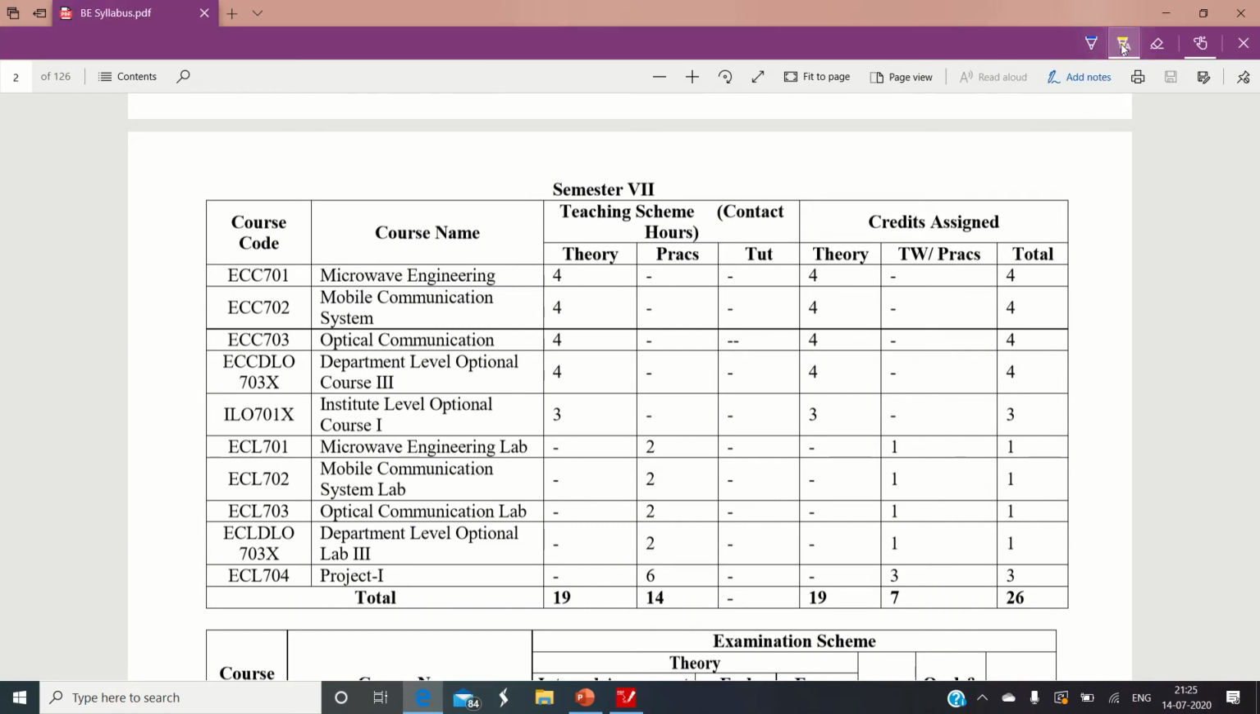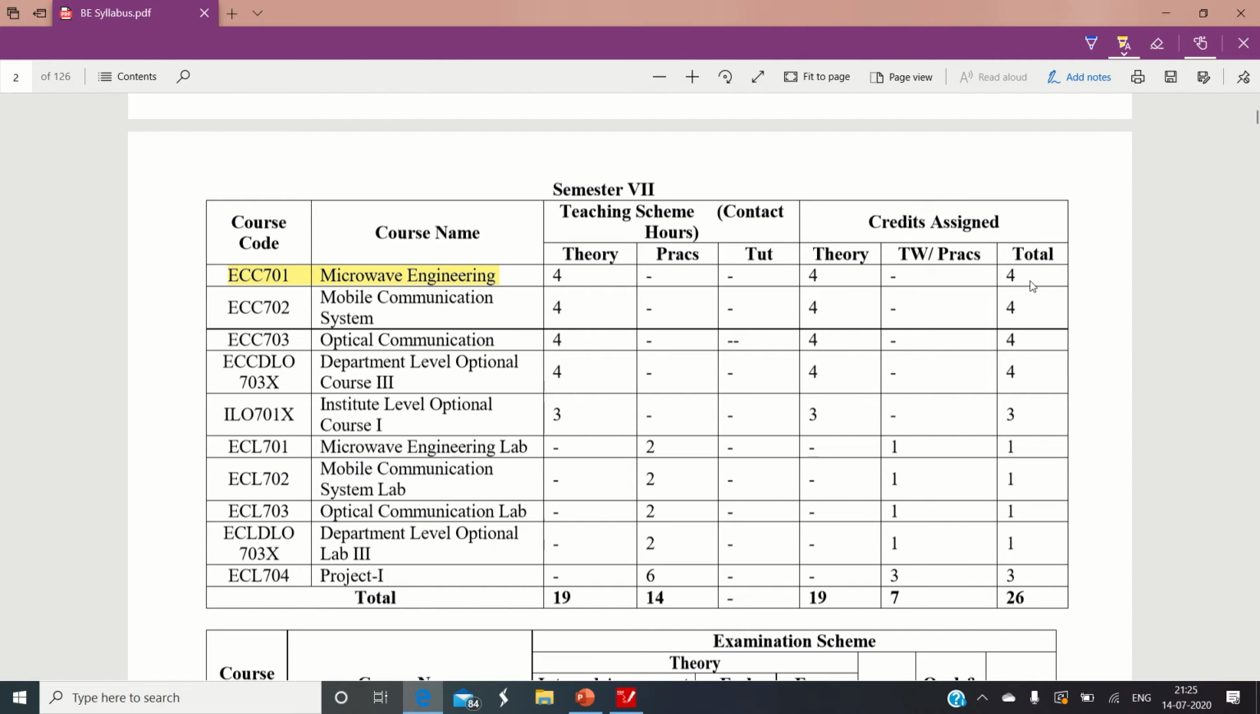Here I will highlight our subject, that is Micro Engineering. As per the university syllabus, it has been allocated 4 theory hours, and the credits assigned for the 4 theory hours are 4. So this scheme indicates the course code of the subject. The course code of the theory subject for this Micro Engineering course is ECC 701.